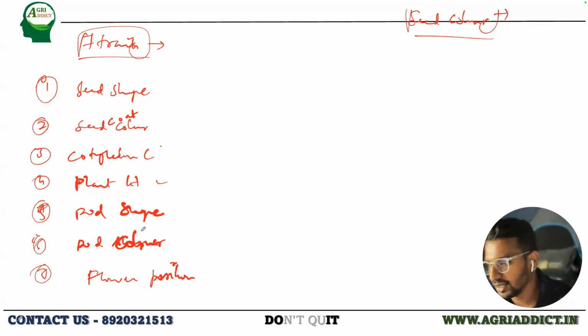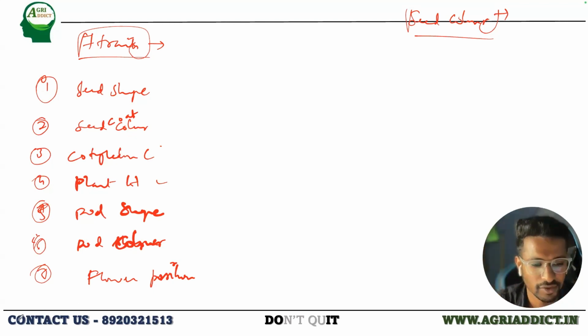Okay. Akshita is mentioning the flower color. So where does this flower color fit into? Is it the 8th trait that Mendel studied, or should it fit somewhere within the 7 traits?